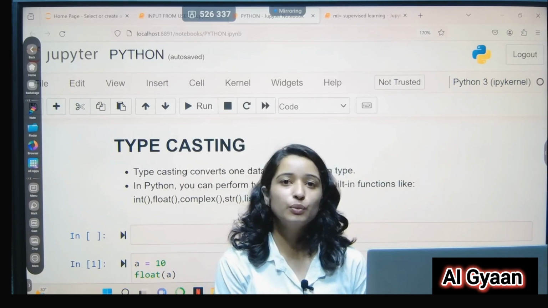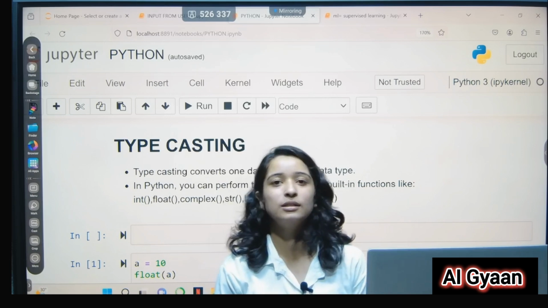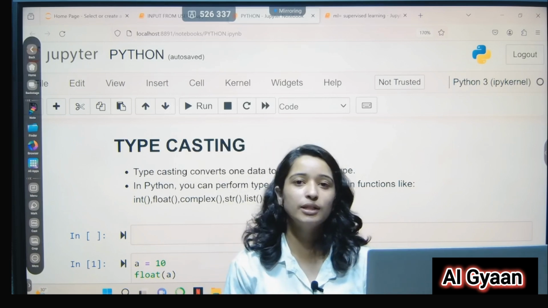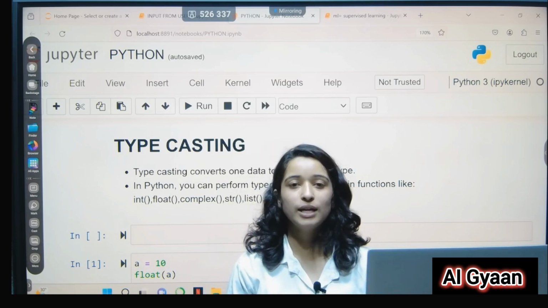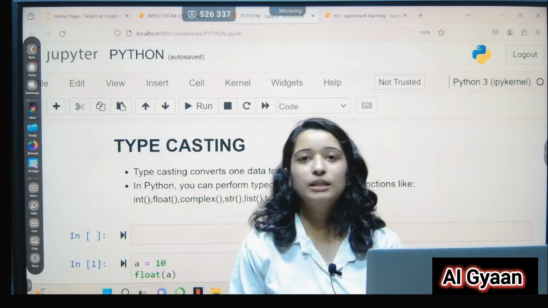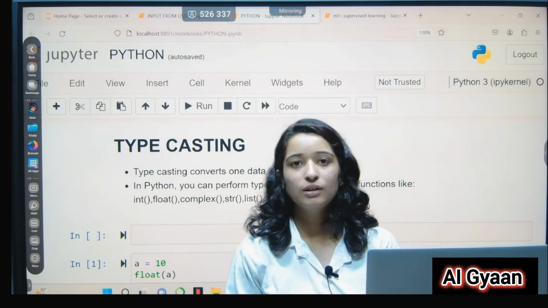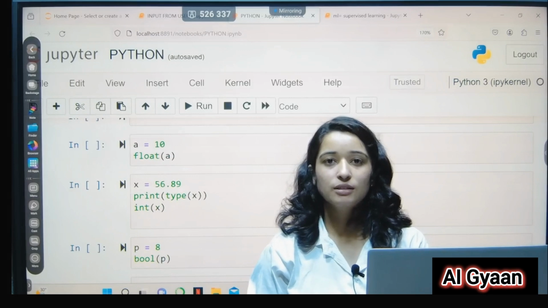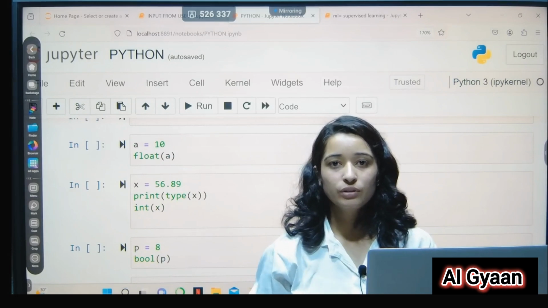It will change one data type. For example, it can change an integer into a bool, that is, boolean. It can also change an integer into a float number or vice versa. Let's see typecasting with a few examples.